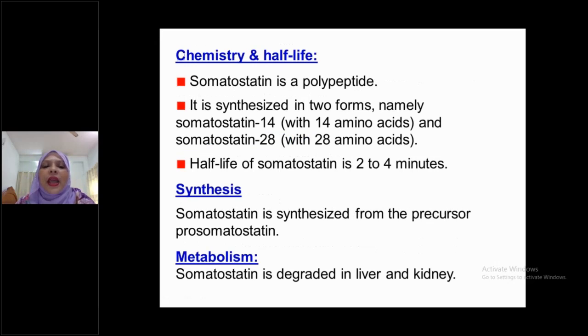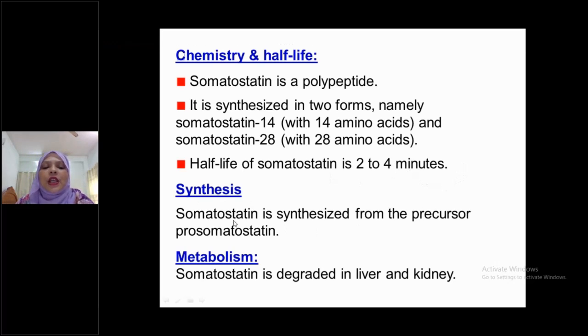Now, chemistry and half life. Somatostatin is a polypeptide hormone. It is synthesized in two forms, namely somatostatin 14, with 14 amino acids, and somatostatin 28, with 28 amino acids. Functions are the same. Half-life of somatostatin is 2 to 4 minutes, but according to your textbook it is mentioned as less than 3 minutes. No problem at all, 2 to 4 minutes or less than 3 minutes, same thing.